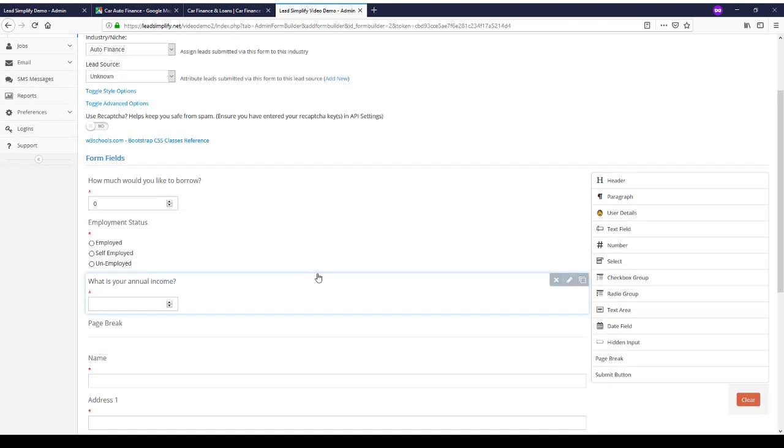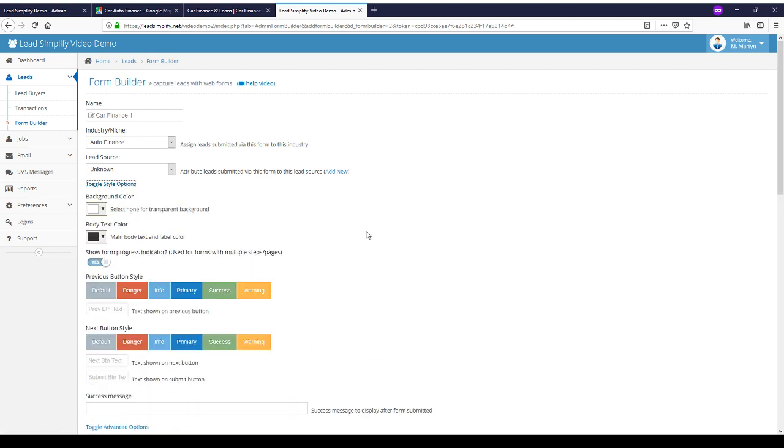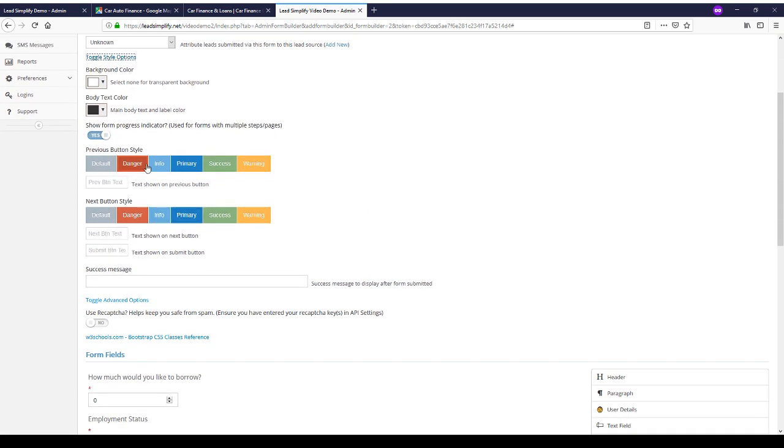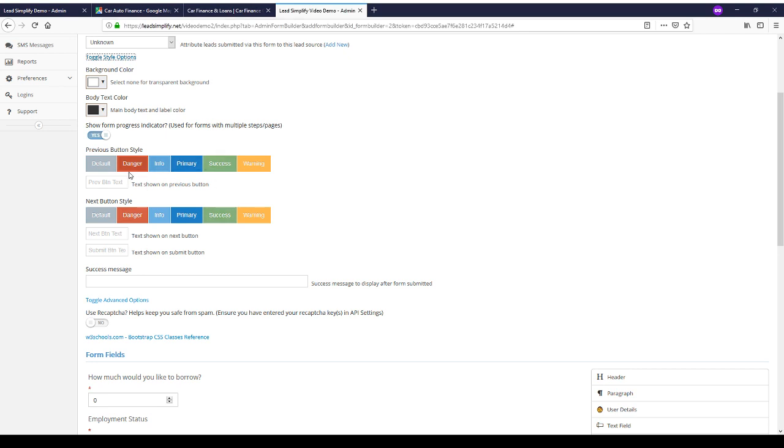We're almost done. There's one other thing that we'd like to do, is we'd like to change the tags and the colors of the buttons. So the back button we've got red, the next button we've got green. We could do previous, select red, back. The next button we've got as green, that's next.